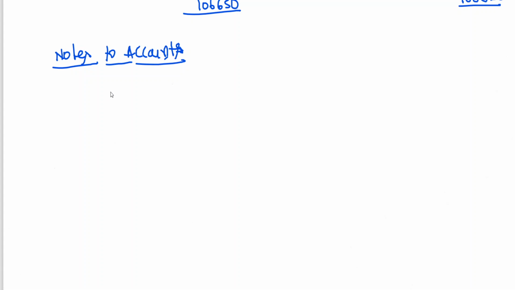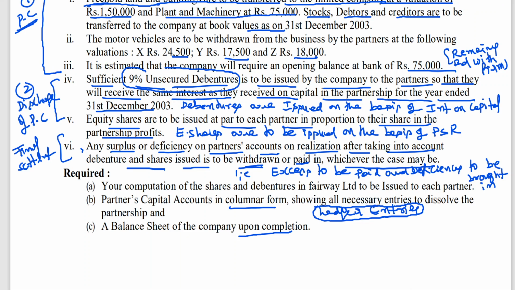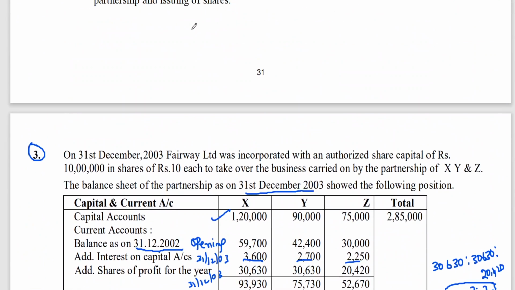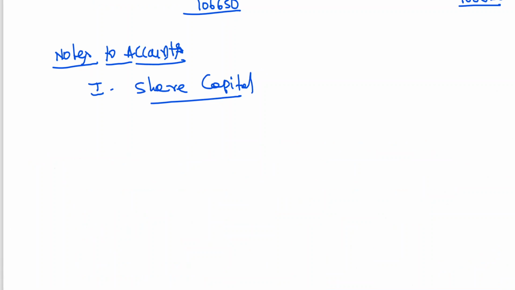Notes to account, the first point, share capital. I think in the problem he has given authorized capital, it seems to be 10 lakh, rupees 10 lakh in shares of 10 each. So authorized capital.